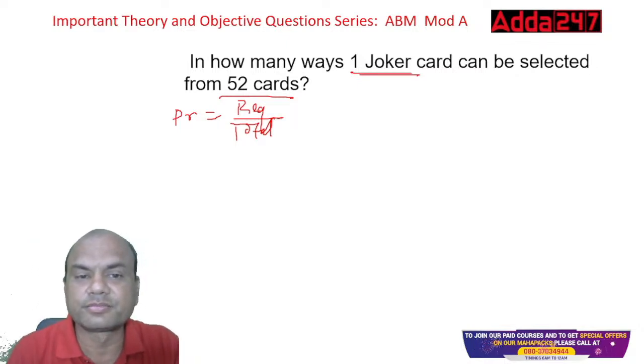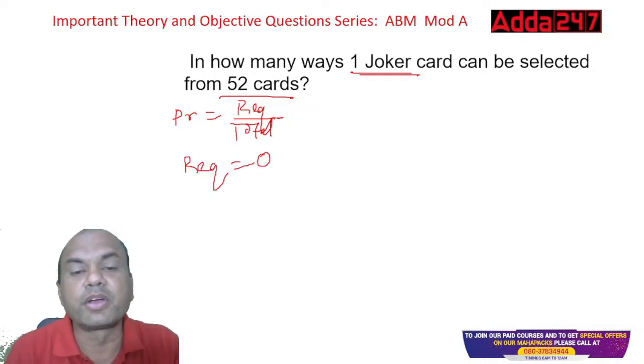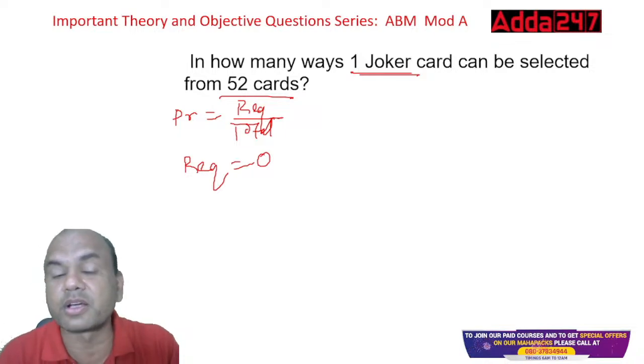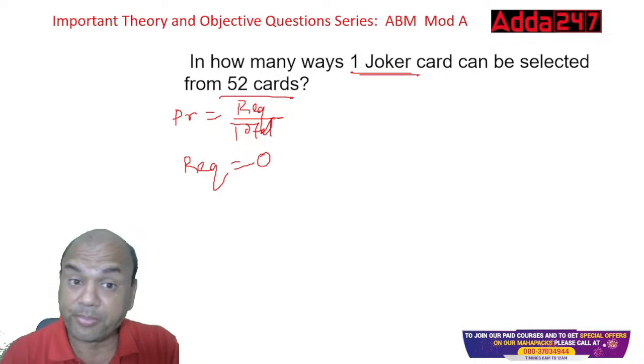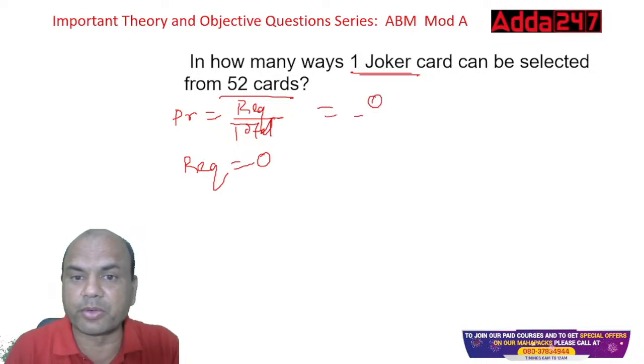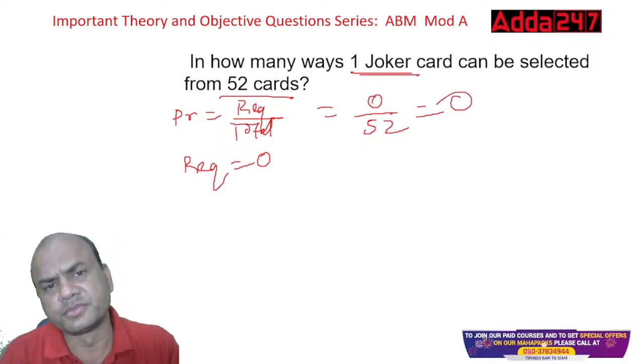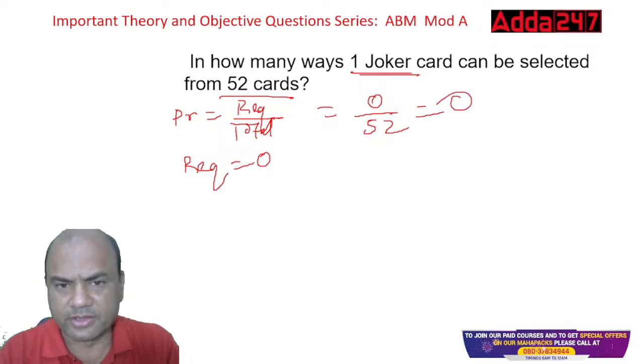There are zero jokers, because the two jokers which we have in the pack of cards are separate from these 52 cards. That's why the answer will be 0 upon 52, which is 0. That is the probability, isn't it?